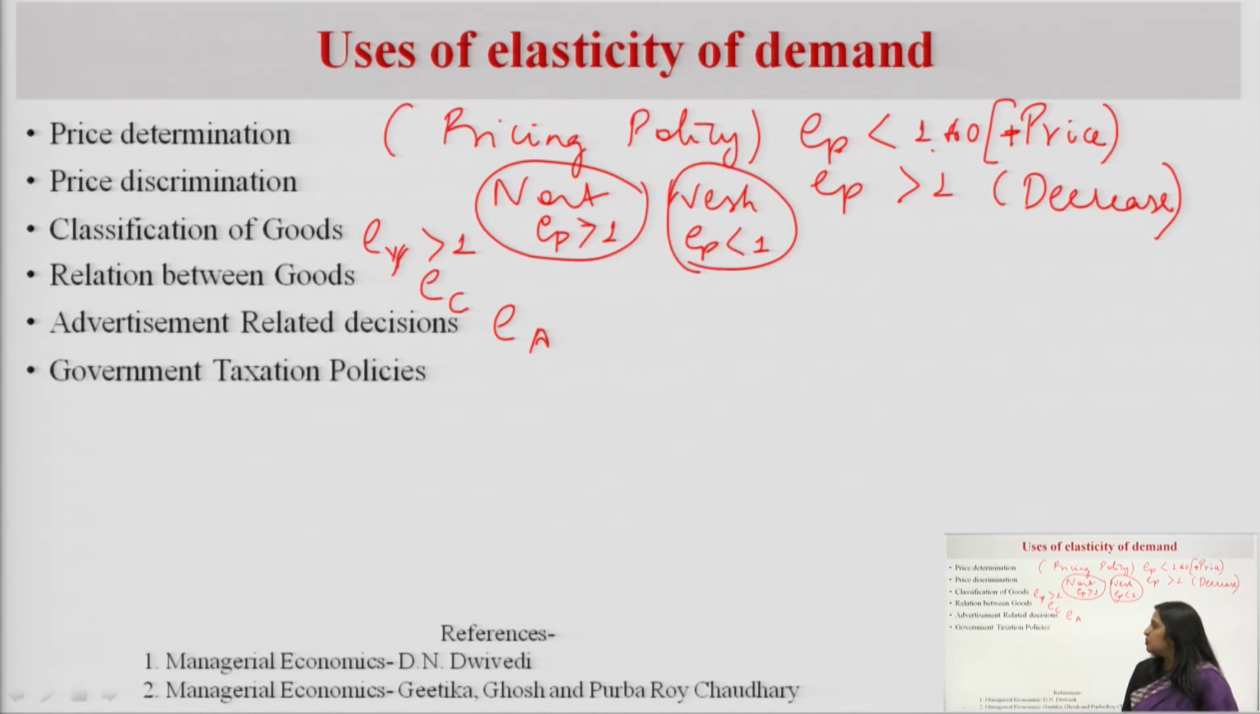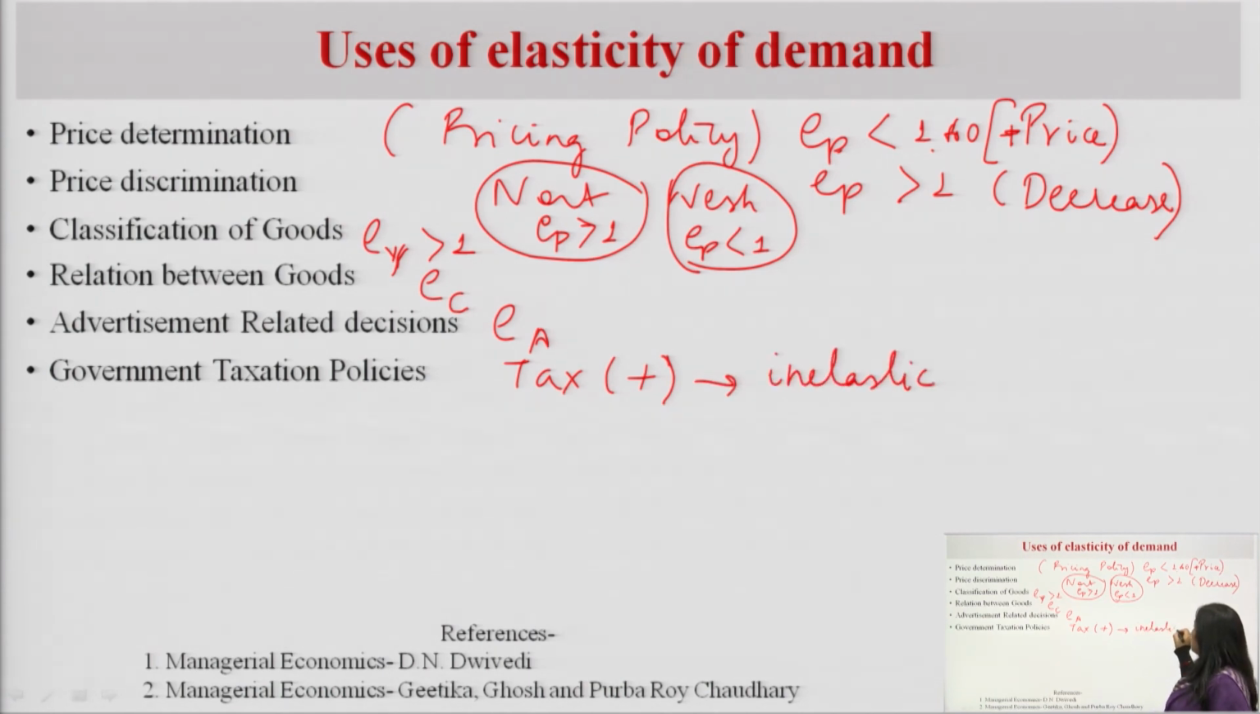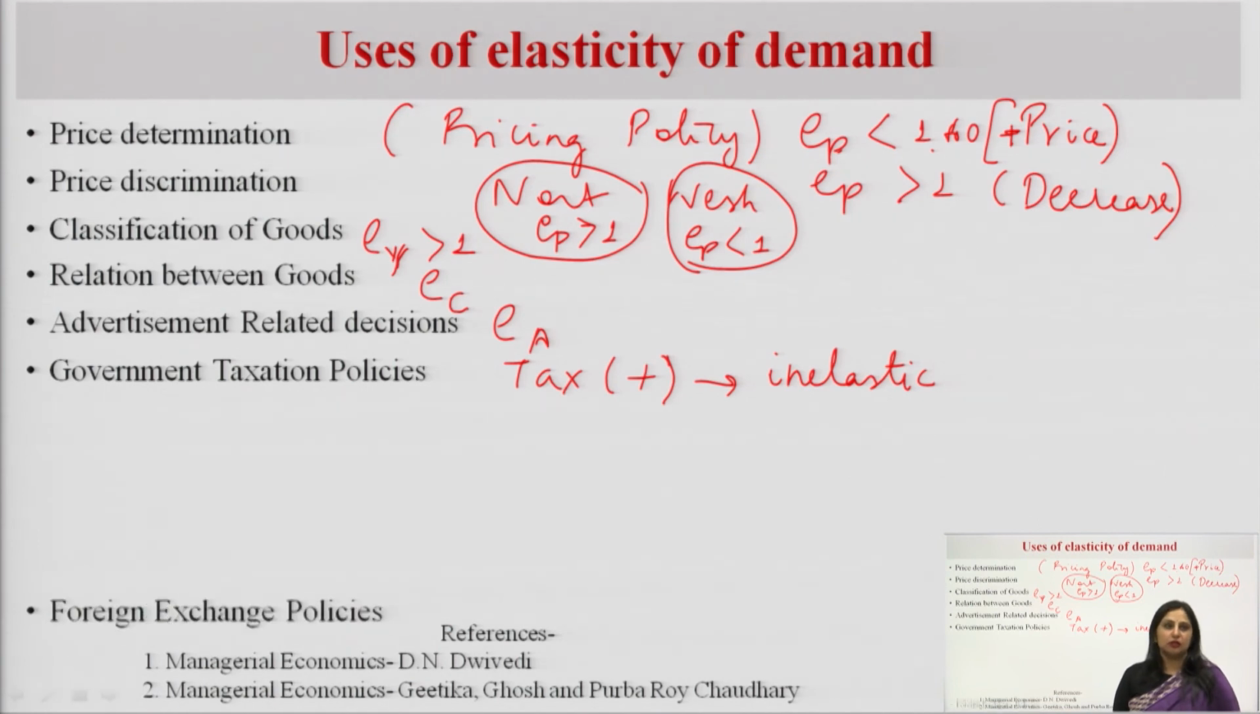It is used to determine the government taxation policy. Government used to increase the tax when the demand is inelastic, for the products where the demand is inelastic. For example, cigarettes and alcoholic products, they have inelastic demand. So, government used to increase the taxes on that.